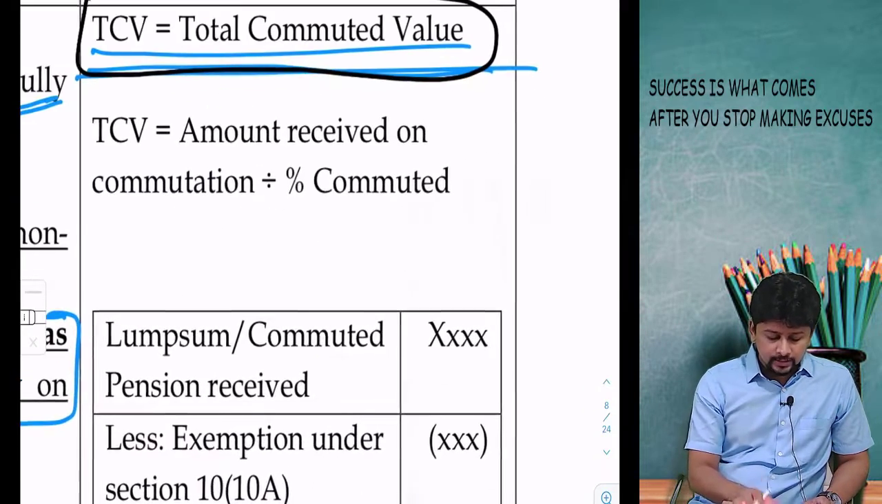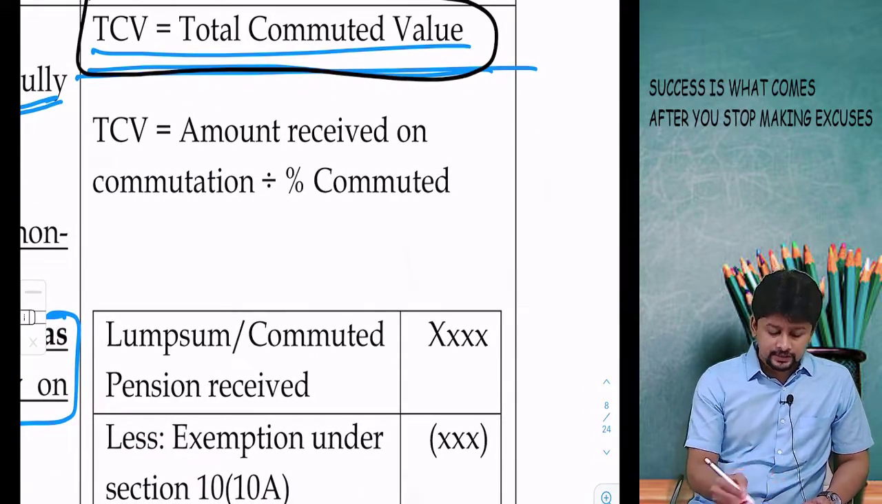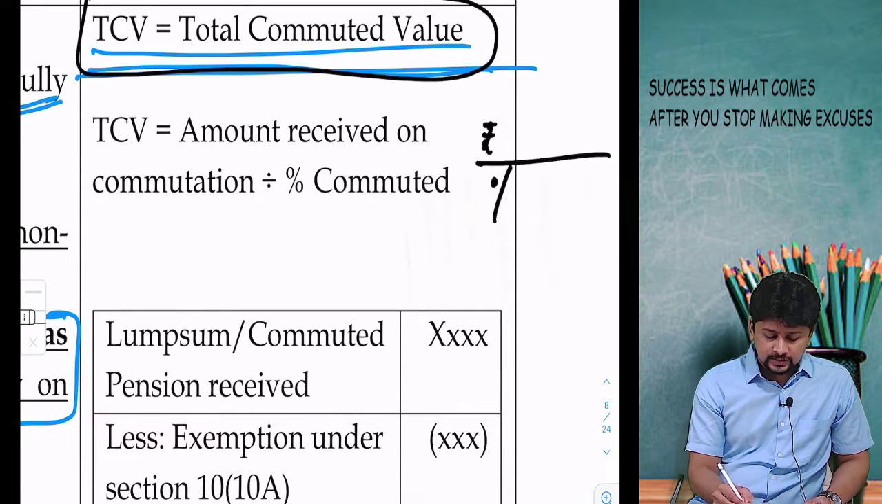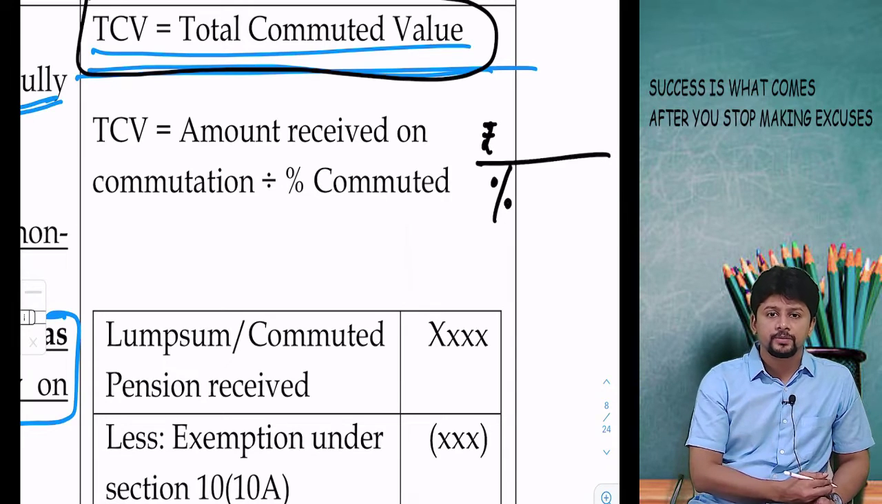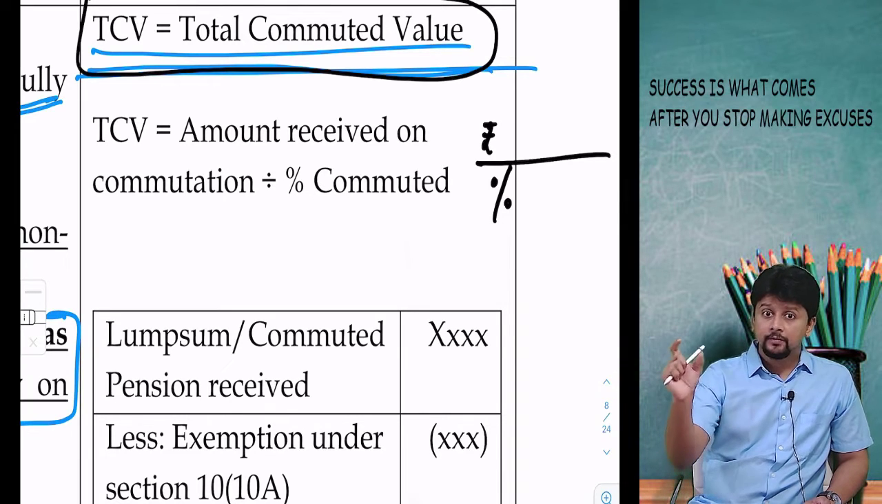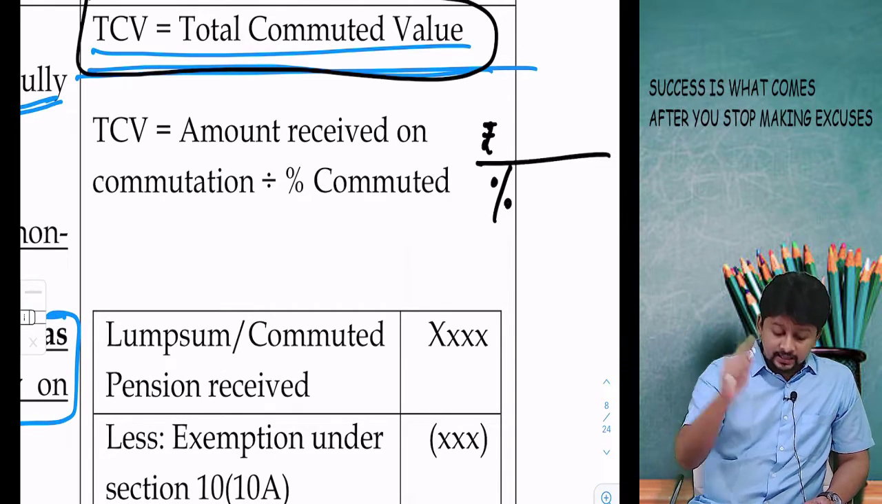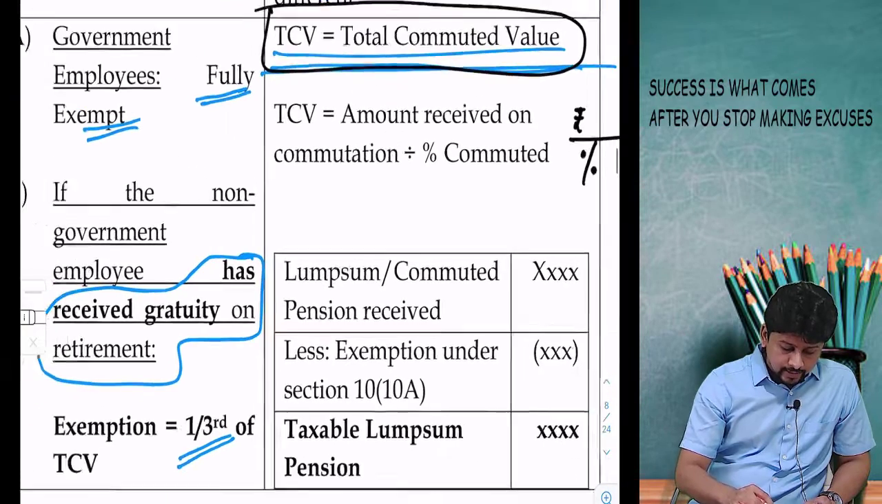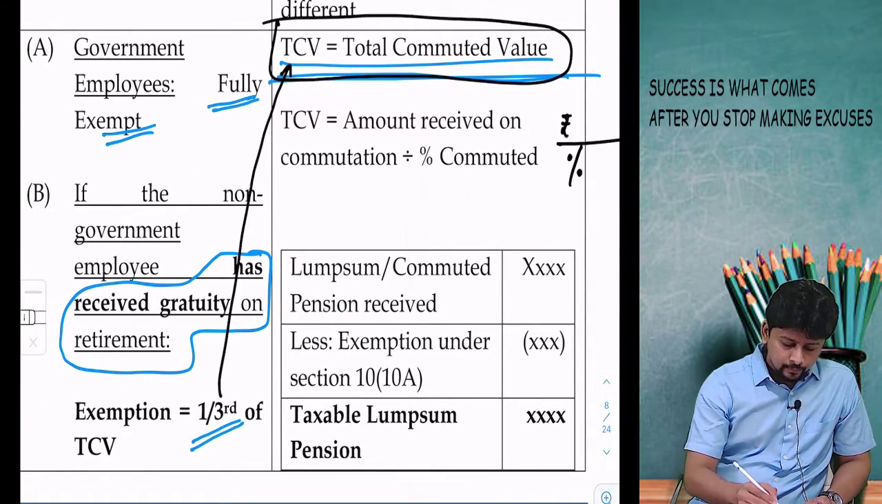Total commuted value means the amount that I receive on commutation on lump sum divided by the percentage that is commuted. I took 75% in my example. If I convert 60%, then I will find proportionate 100%, and that figure will be total commuted value. And 1/3 or half of total commuted value will be the exemption.